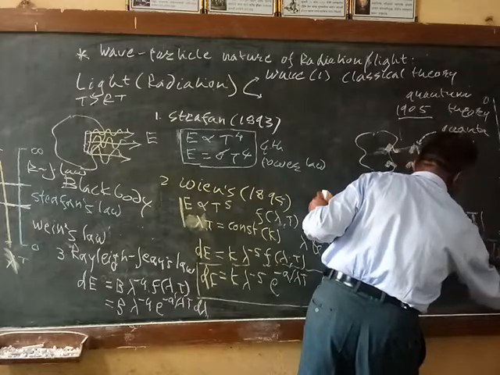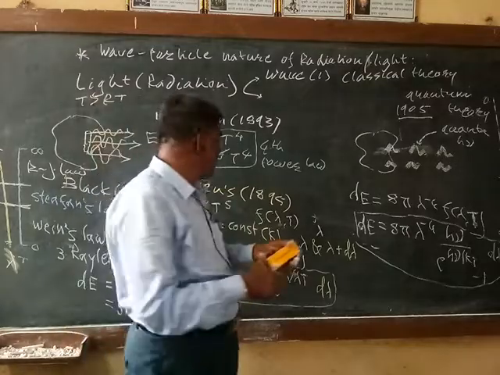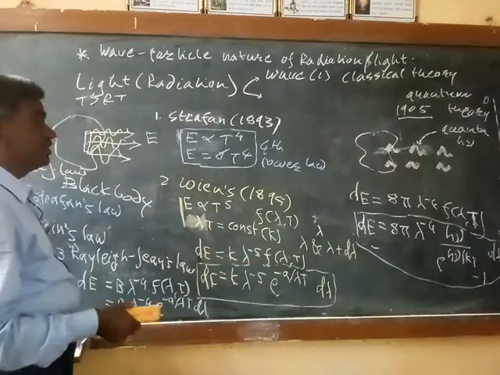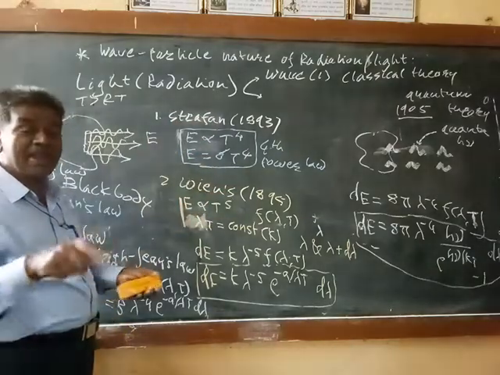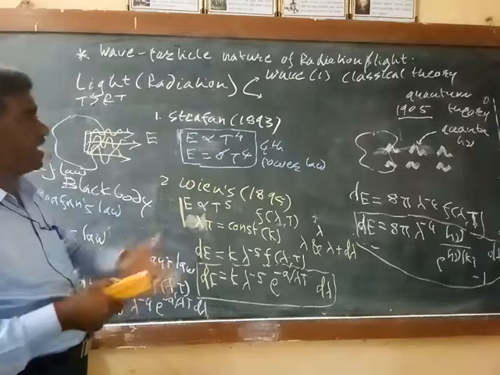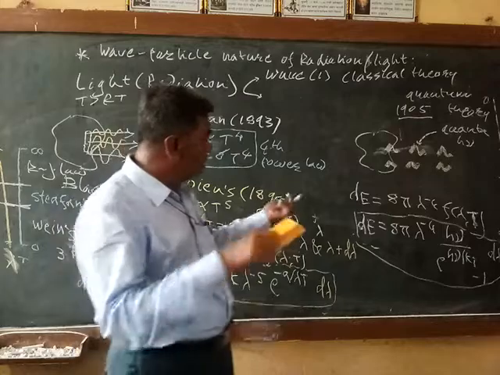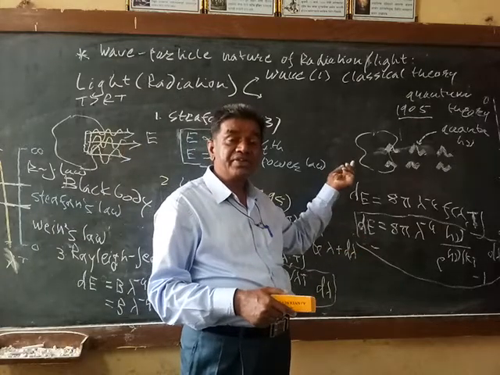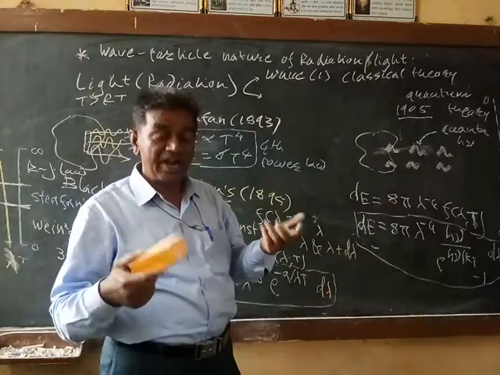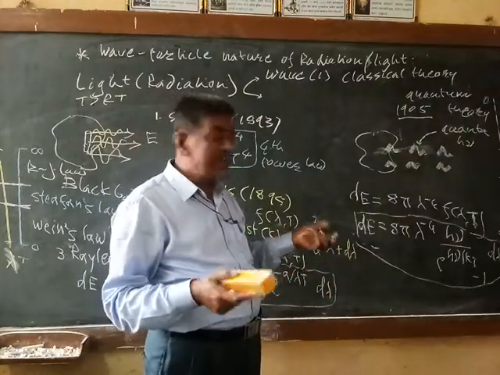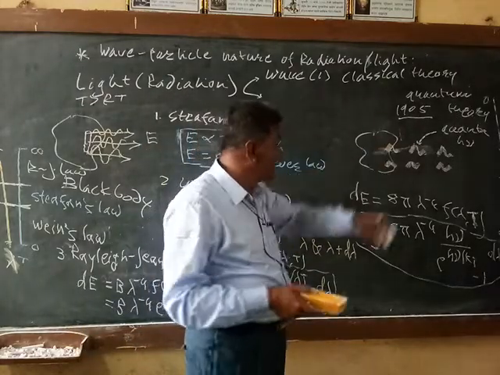This is known as Planck's law, and it is valid for the whole range of temperature from 0 to infinity. You put in any temperature, and the emission power calculated by this formula agrees with what is obtained experimentally, and therefore the quantum theory was accepted in 1905. Then the earlier unsolved problems, such as the photoelectric effect, the Compton effect, and difficulties in atomic models, were solved by considering this quantum theory.